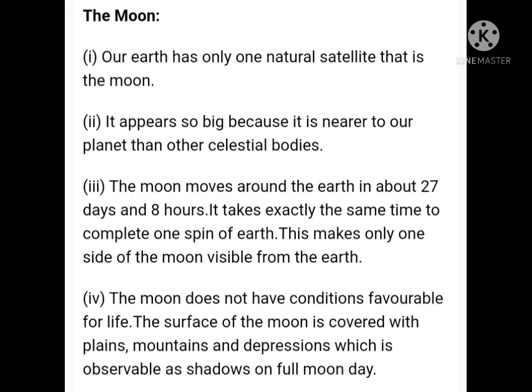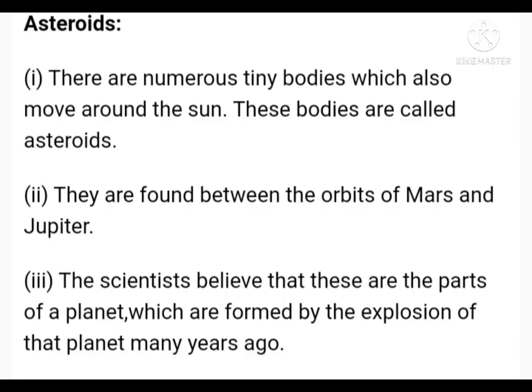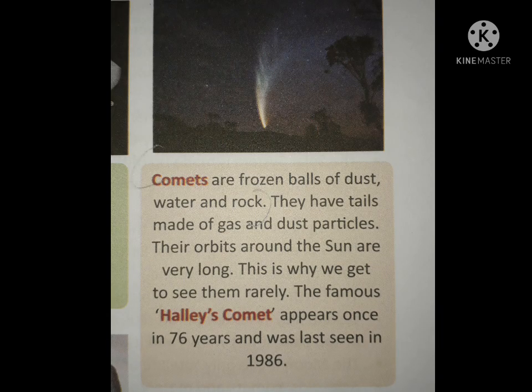Now, the other heavenly bodies, apart from stars, planets and satellites: there are some other smaller bodies which also move around the Sun. The first one is asteroids. They are rocky bodies which are believed to be parts of planets which exploded millions of years ago. They are found in a belt between the orbits of Mars and Jupiter, and this belt is known as the asteroid belt.